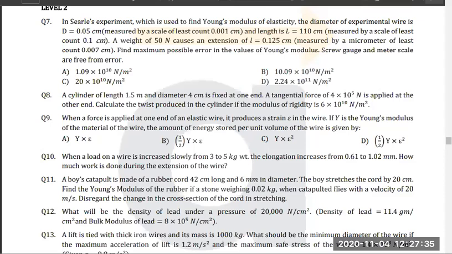Okay, very good. Now question number 8. Don't you think that question number 8 is formula putting getting, right? So we know that restoring torque, from what we just saw, is half pi r to the power 4 n by L theta. Now, what is the formula of torque in terms of force? We know that torque is equal to R cross F. So if it's 90 degrees, I'll just write FR. Okay, got it?